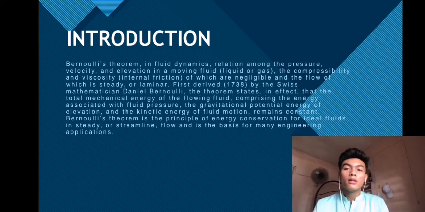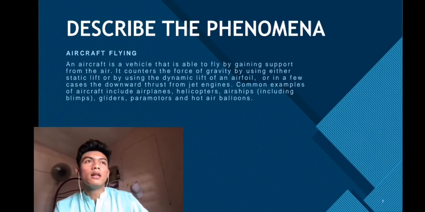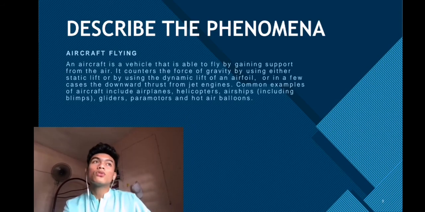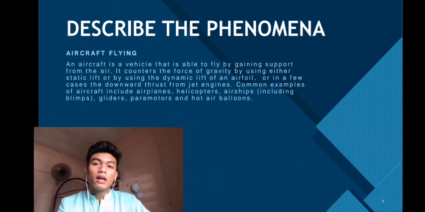of many engineering applications. And we describe the phenomena where we can use the Bernoulli principle, which is aircraft flying. Aircraft, for example, a fighter jet or aeroplane, and another aircraft like a helicopter.